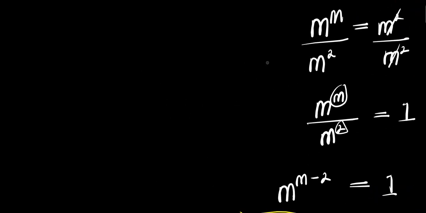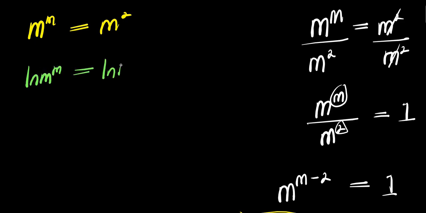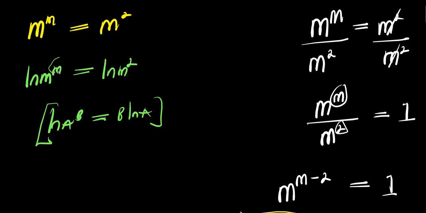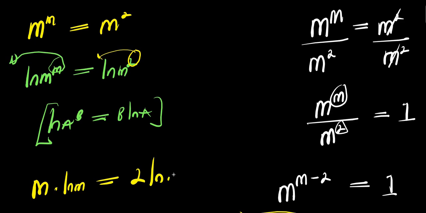Now we can also solve this problem making use of another method. If you have m to the power of m equals m to the power of 2, I can start by applying the natural log right here. I have ln of m to the power of m equals ln of m to the power of 2. Now remember, if you have ln of a to the power of b, this equals b times ln of a. So the m here will come in front. So you have m times ln of m equals the same thing here, 2 times ln of m.